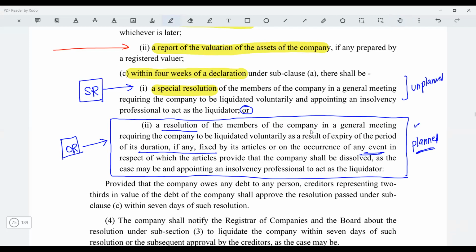And what is planned winding up? Planned winding up is when the duration is fixed or the event is fixed. You have provided in the articles of association that the company is going to remain in existence for this time period. Apart from that, if the company has debts, then you also need the approval from the creditors owing two-thirds in value of the debts of the company. They should also pass the resolution, and this should be passed within 7 days of such a resolution.